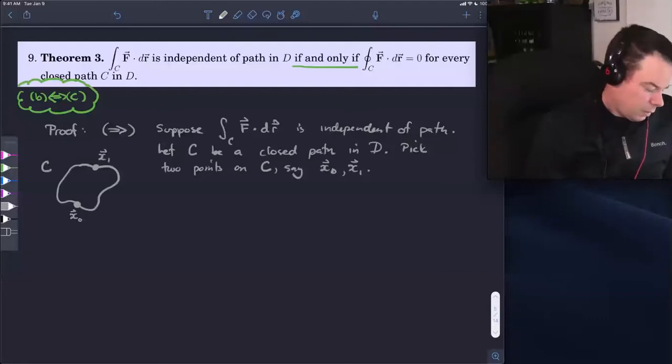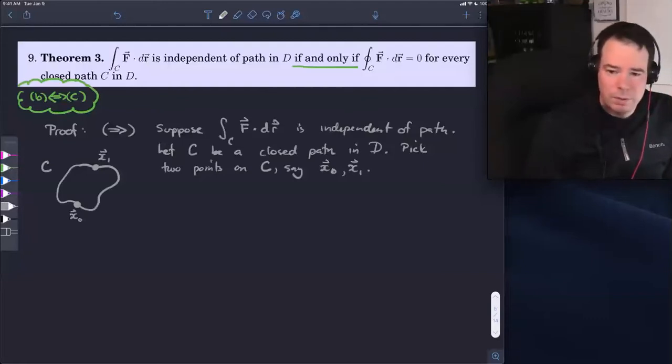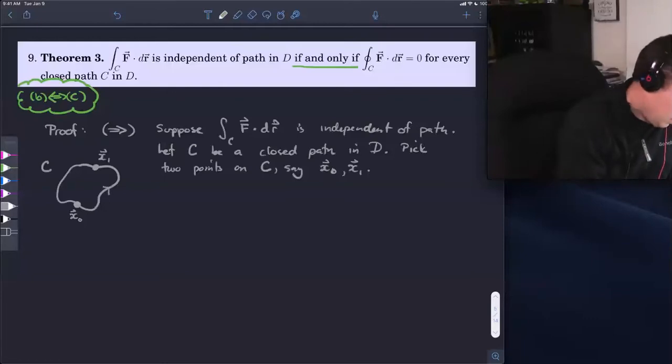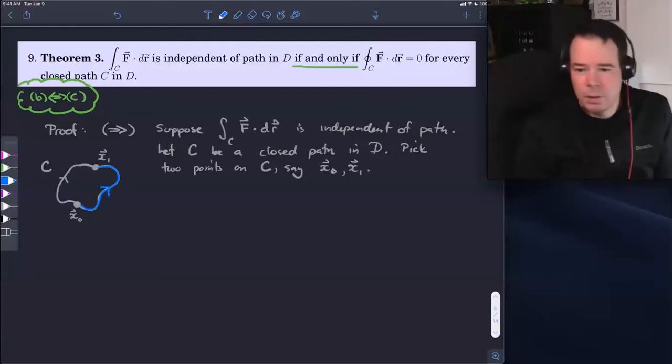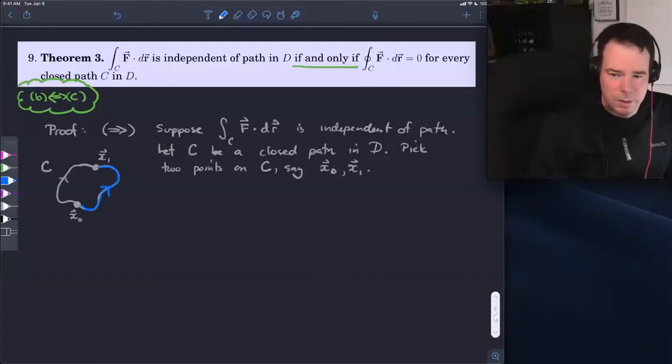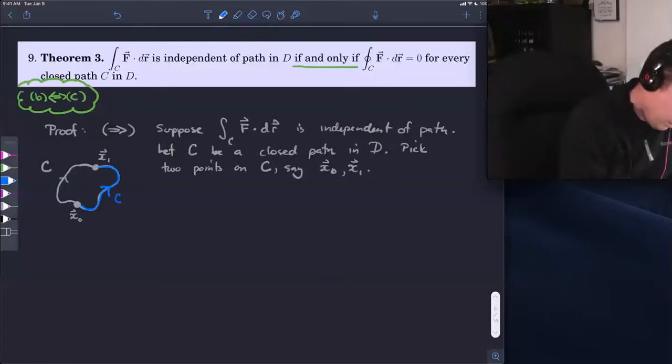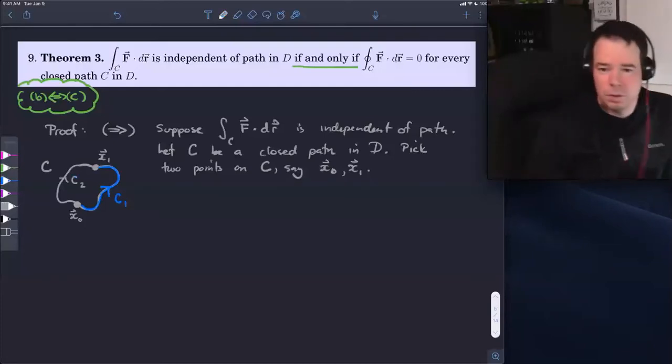So here's our situation. We've got these 2 points, x0 and x1, on our curve C. And what we know is that the integral along any 2 paths from x0 to x1 is going to be the same. So what I'll do is I will consider these 2 halves. Maybe I'll put one of them in a different color. So I'll consider the part of the curve C that goes from x0 to x1, which I've highlighted in blue, and I'll call that one C1. And then I'll call the other half C2. So I've just split C up into 2 curves.